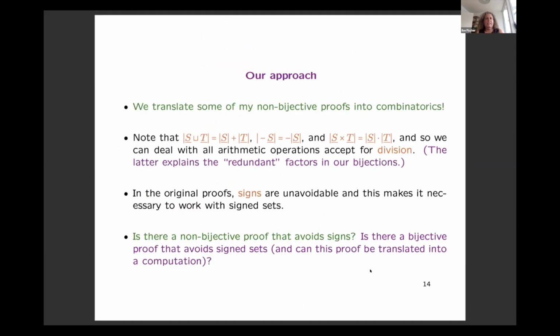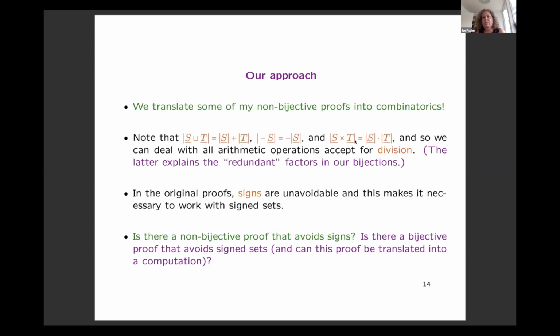And now I think it's time to explain our approach. So why do we need all these definitions? So the thing is that we translated some of my non-bijective proofs into combinatorics, and note that the disjoint union in a sense models the addition. Having sign sets allows us to deal with signs, and the Cartesian product allows us to deal with multiplication.